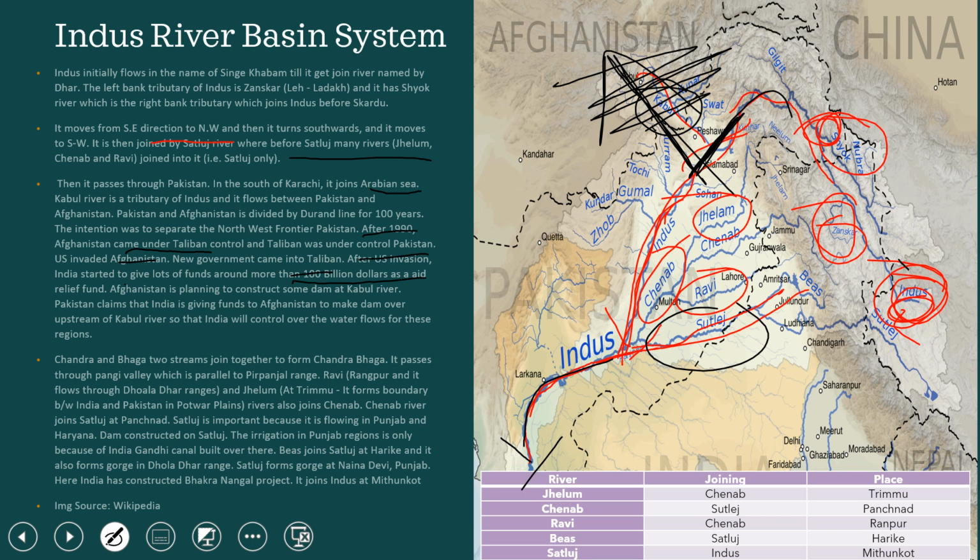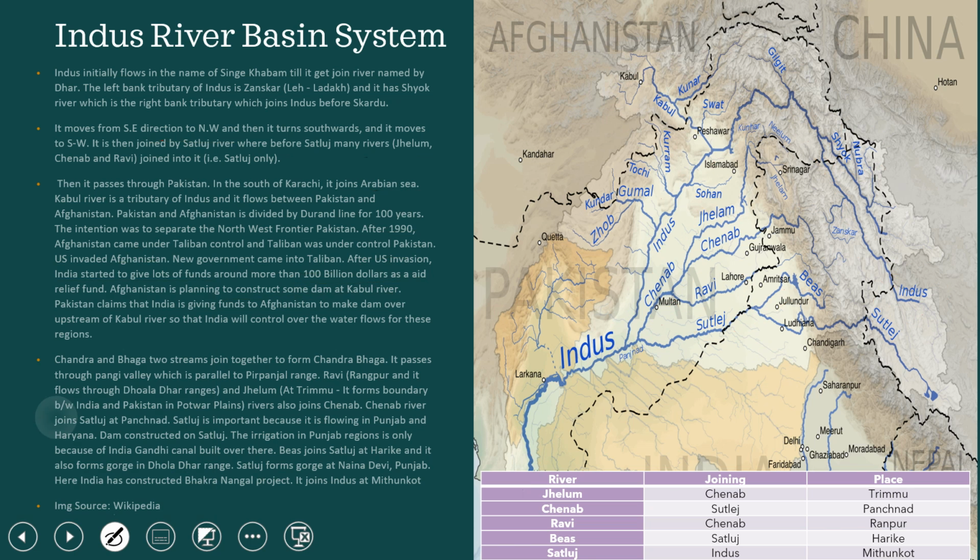Afghanistan is planning to construct some dam on the Kabul river, and Pakistan claims that India is giving funds to Afghanistan to make a dam upstream of the Kabul river, so that India will control the water flows of these regions. On the Indus, Satluj and Beas rivers, India is already upstream and Pakistan is downstream.